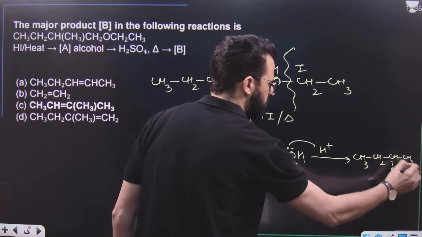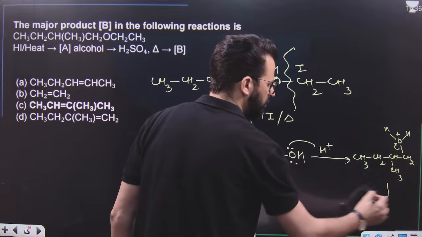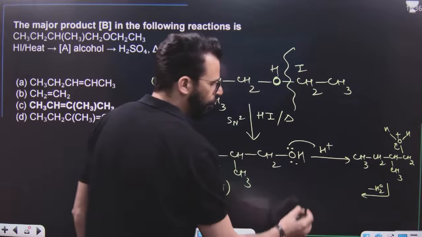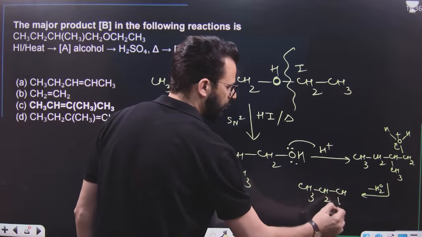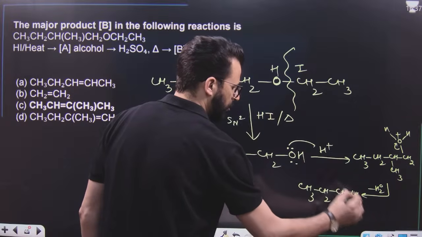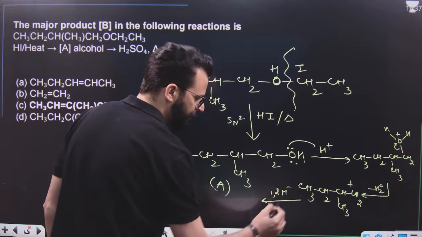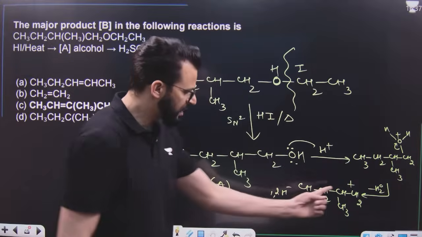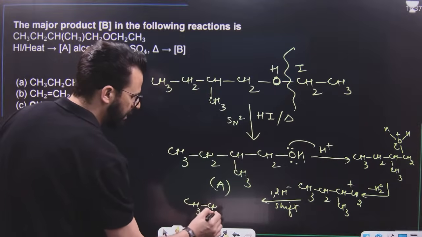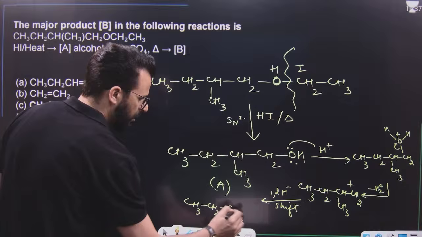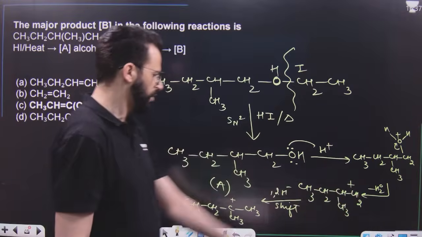So it will be like this. This is CH2, then it will become OH2 with a positive charge. This OH2 will be lost in the form of water, and we will get a carbocation over here, dear students. Now, what will happen? This carbocation undergoes a 1,2 hydride shift. That means this hydride will be transferred to this position, and it will result in the formation of a more stable carbocation like this. That means this hydrogen has been changed from this position to this position.